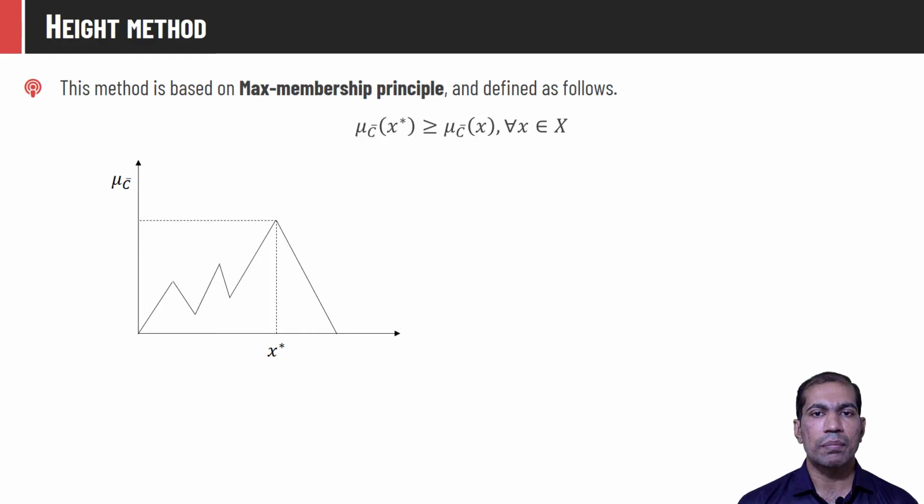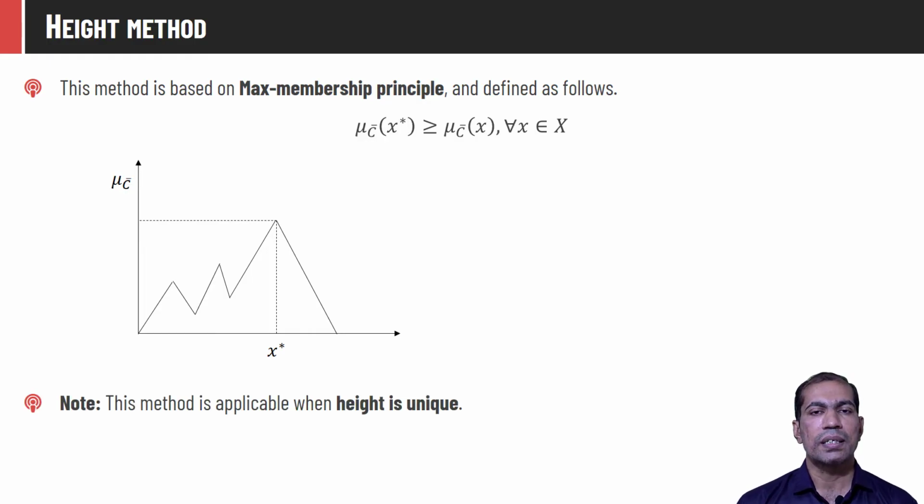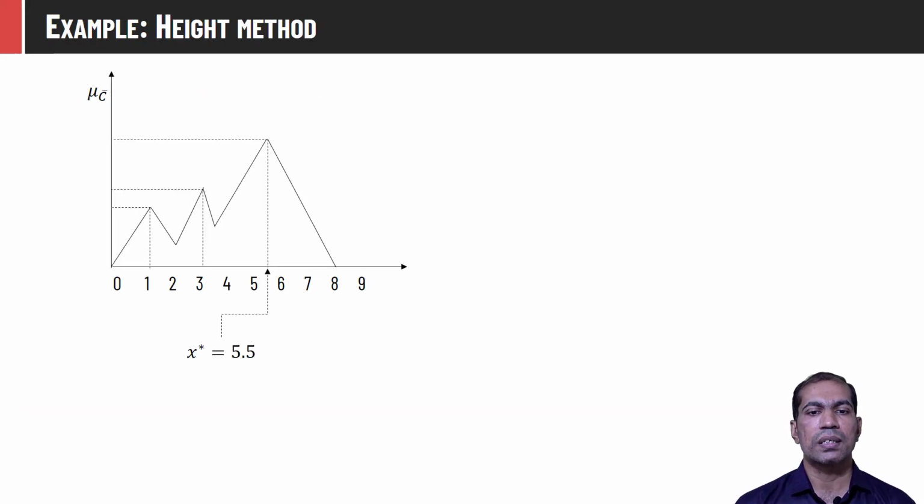However, this is not a very efficient method and it is only applicable when the height in the fuzzy set is unique. Consider this example where we have three peaks, or a union of three triangular fuzzy membership output functions. One at x is equal to 1, x is equal to 3 and x is equal to 5.5. All have different membership values, but as per the definition of the height method, it will return 5.5 as the crisp output of this fuzzy output set.